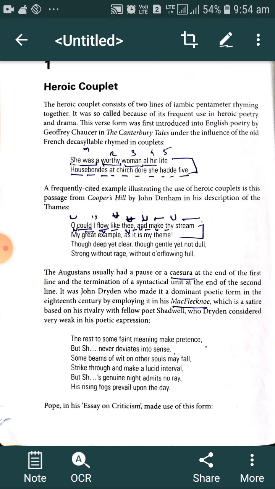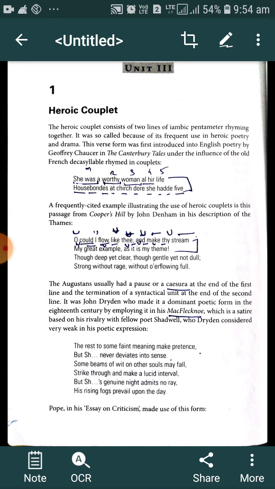In the Augustan period, poets generally used to put a comma at the end of the first line to suggest the partial completion of thought. And at the end of the second line, they used to put a full stop that suggests the full completion of sense of that particular stanza. So this type of stanza form was first used by Geoffrey Chaucer, who brought it from French.